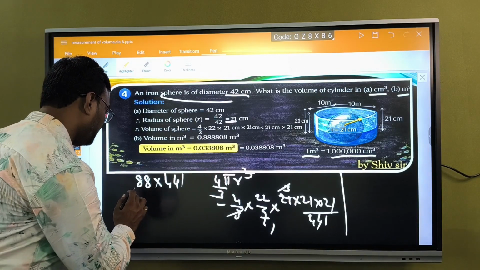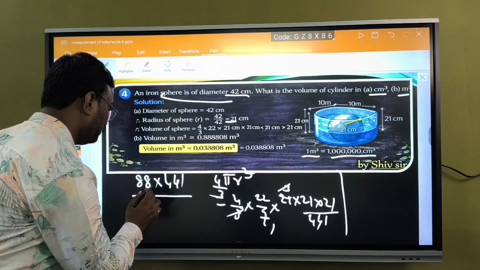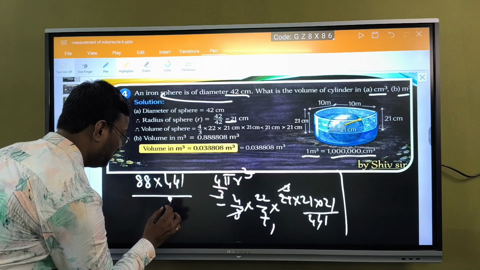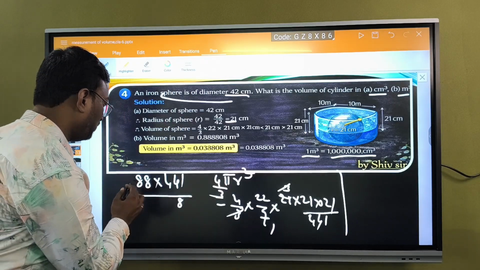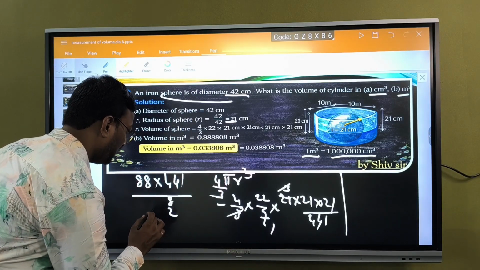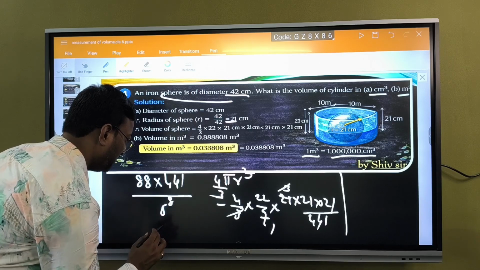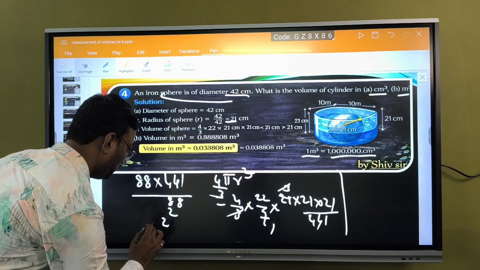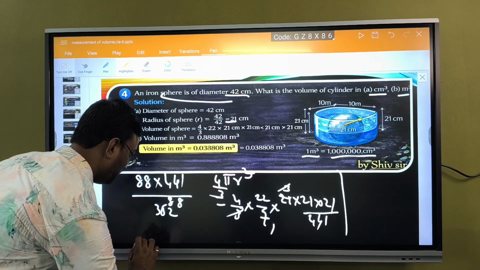Next, 441 into 88. 4 8s are 32, 2 carry, 352, again 2 5 3.